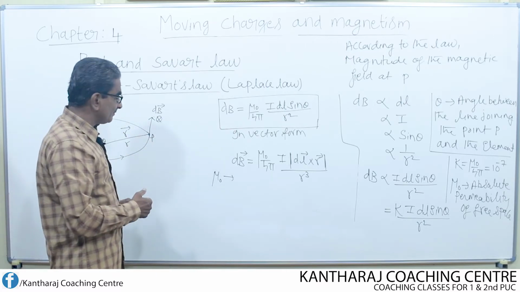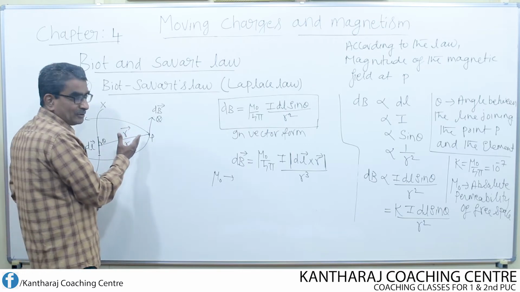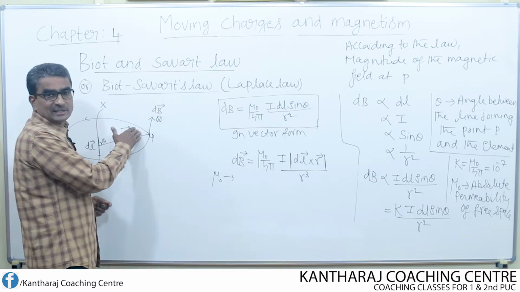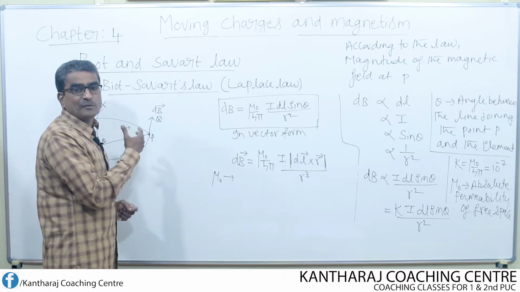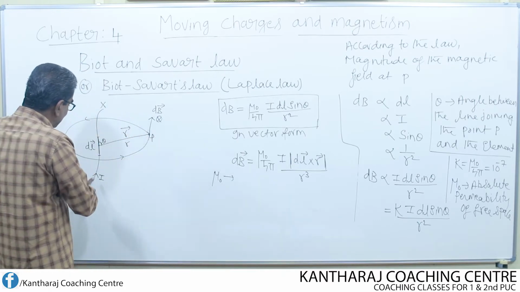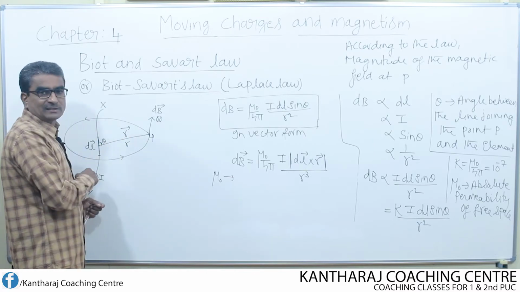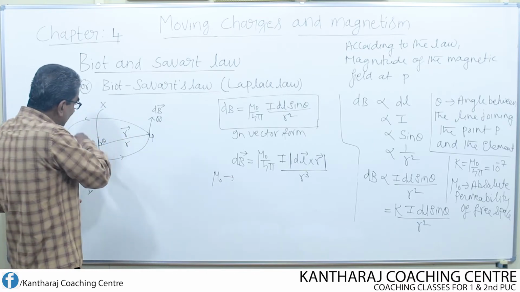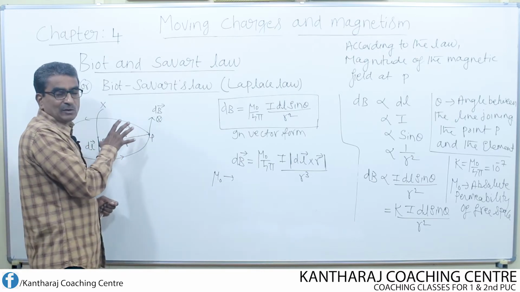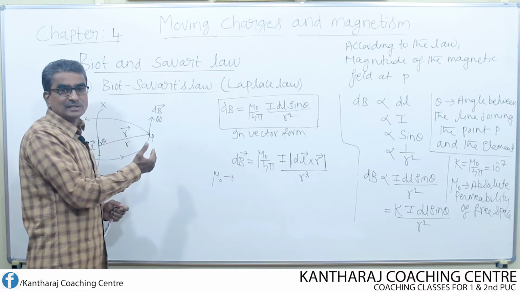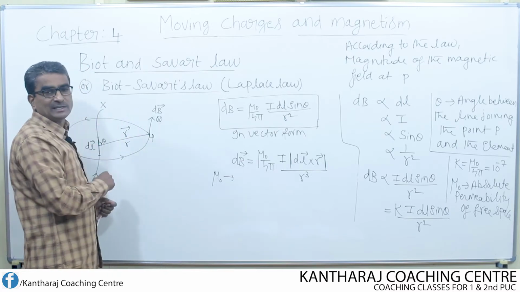It means the opposition made by the substance present around the conductor for the formation of the magnetic field. See, the current flowing through the conductor produces the magnetic field all around the conductor. But whatever substance, material or medium is there around the conductor opposes the formation of the magnetic field.